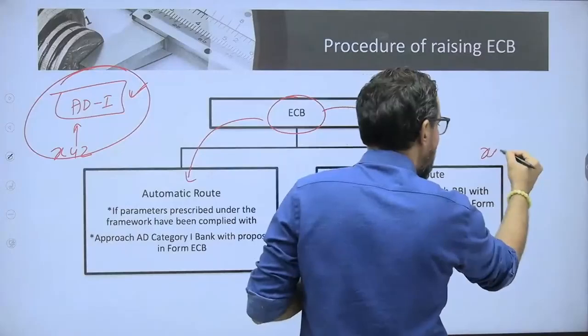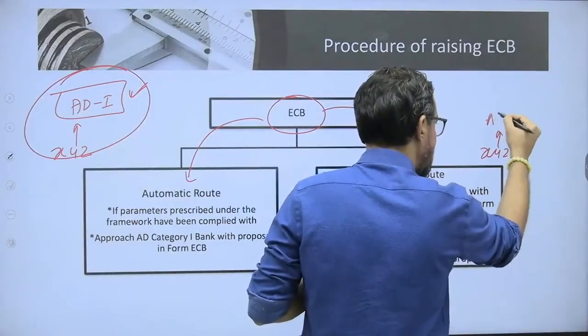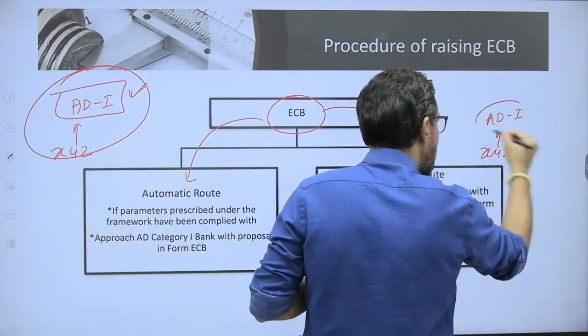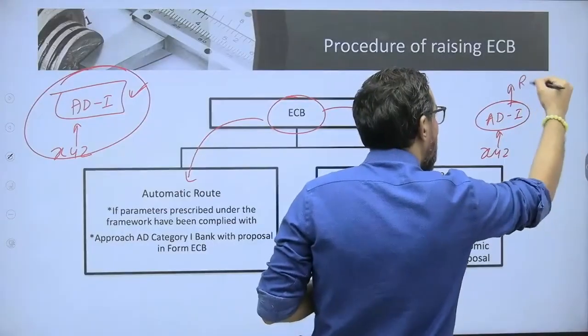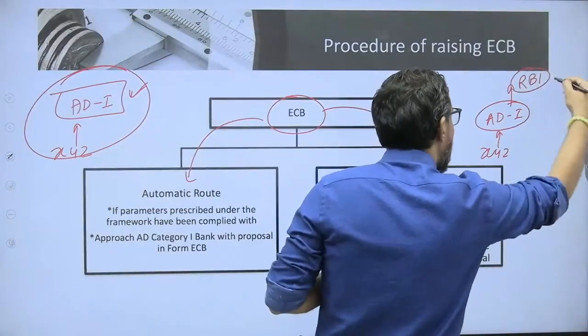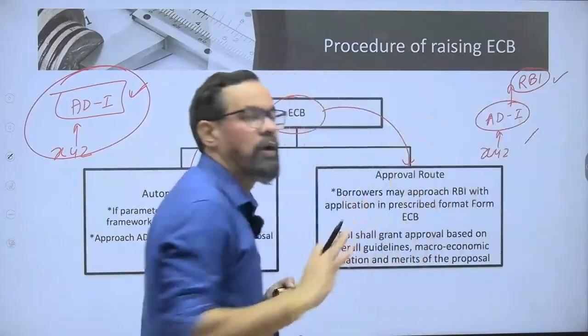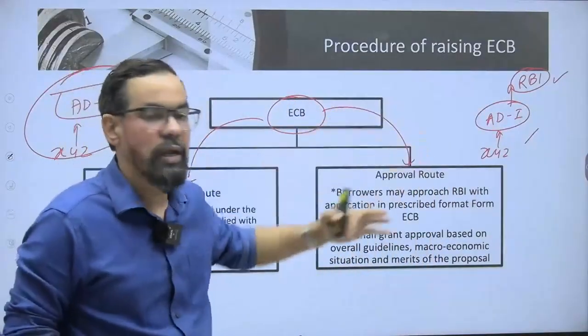In the approval route, what do they have to do? XYZ will approach the authorized dealer. The route will be through the authorized dealer category 1 itself. They'll go through the documents, then send it for RBI approval. Once RBI approves, they'll approve that particular one, or if RBI disapproves, it gets rejected.